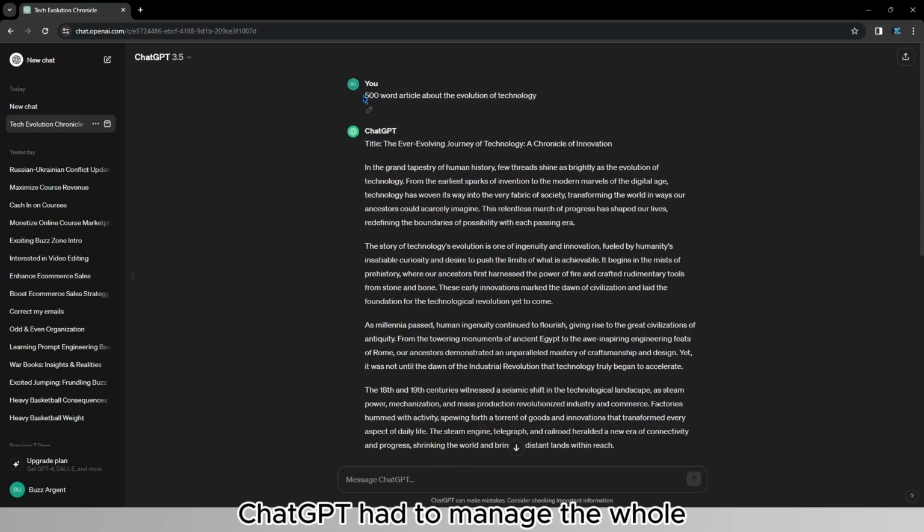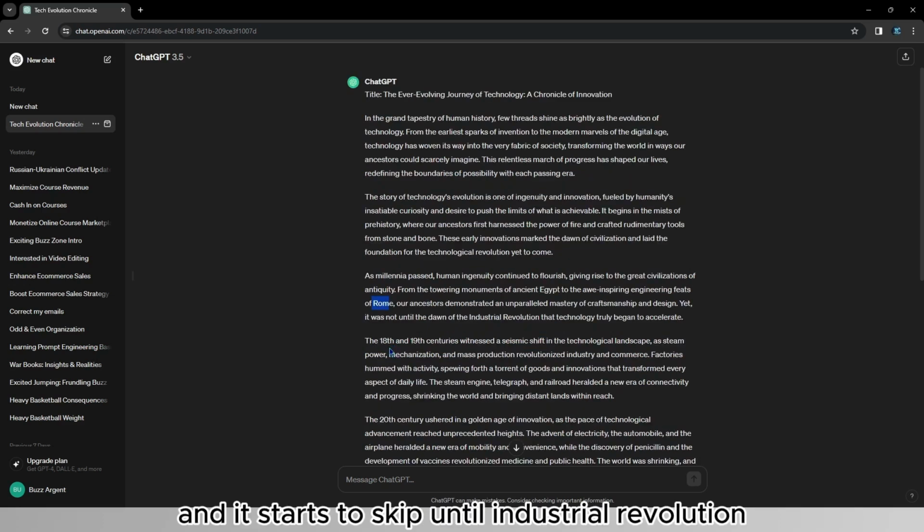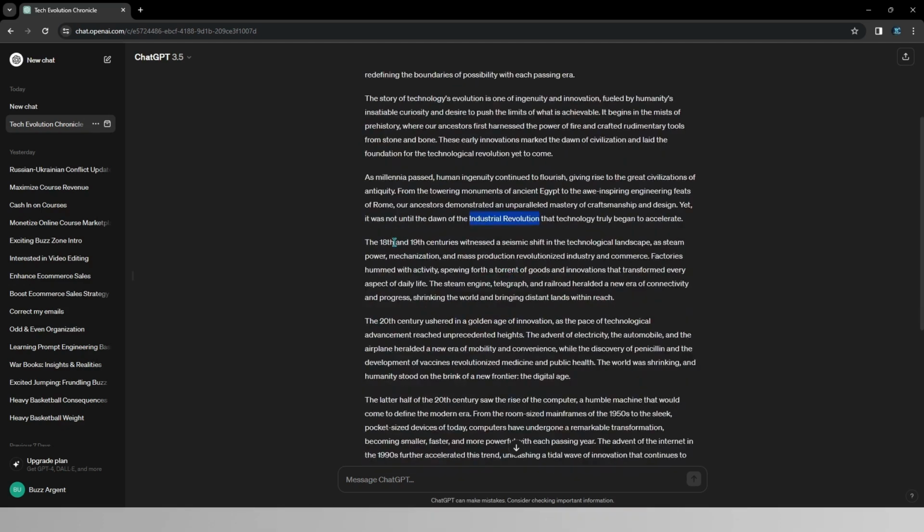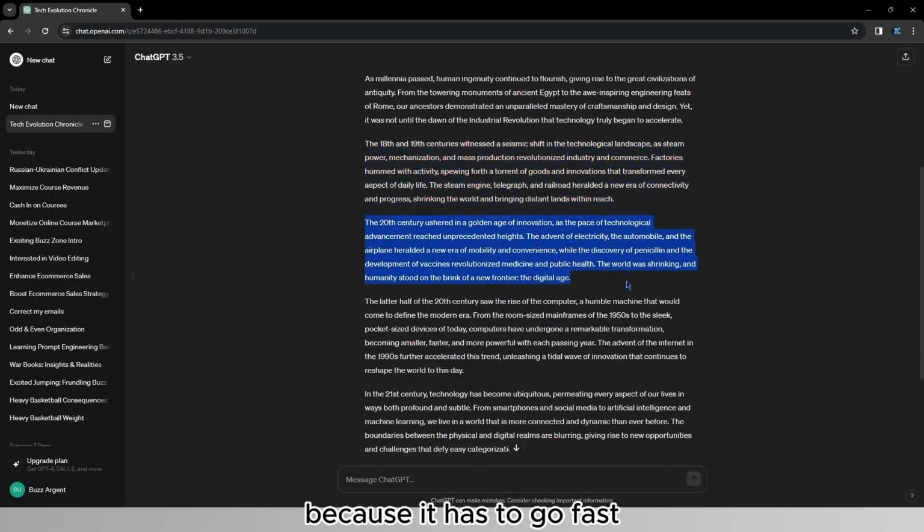ChatGPT had to cover the whole technological advancement created by mankind in 500 words, from the prehistoric era to today, which is basically impossible. This made GPT come up with a broad article which talks about prehistory, then ancient Egypt, then Rome, and it starts to skip until the Industrial Revolution, just mentioning the things before, and then it skips two centuries in 5 lines because it has to go fast.